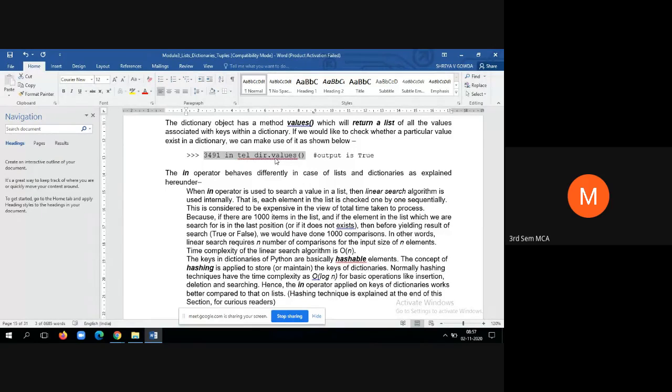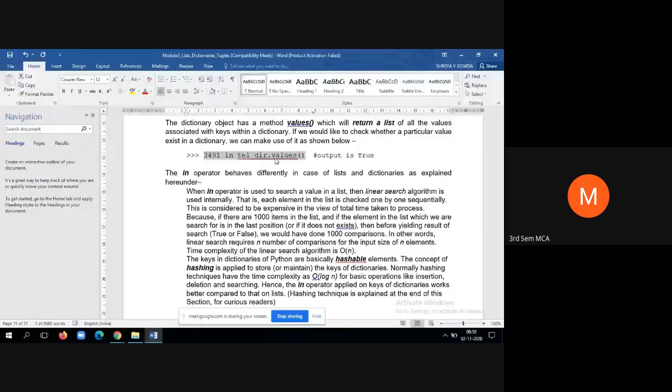So that means it has to check 850 times in a sequential manner.